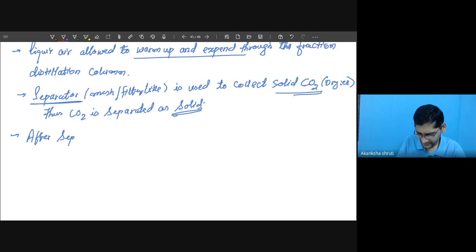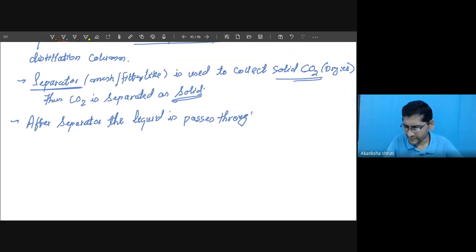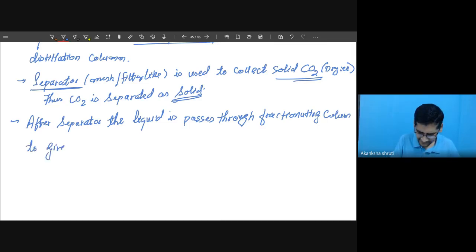After separator, the liquid is allowed to expand or passes through fractionating column to give different gases at different height.